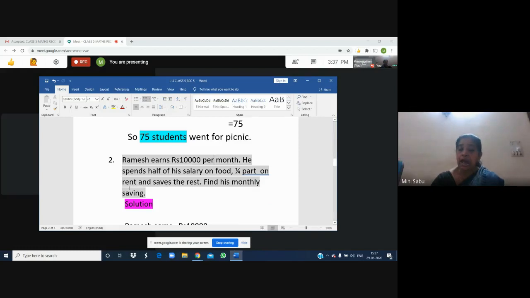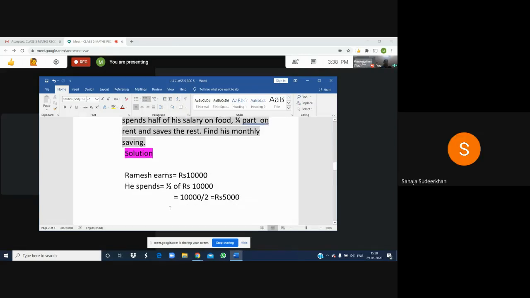Then after both of these, the remaining money he saves. Rest means the money remaining. After spending for food as well as for rent, some money will be left with him. That money he saves. Find his monthly saving.